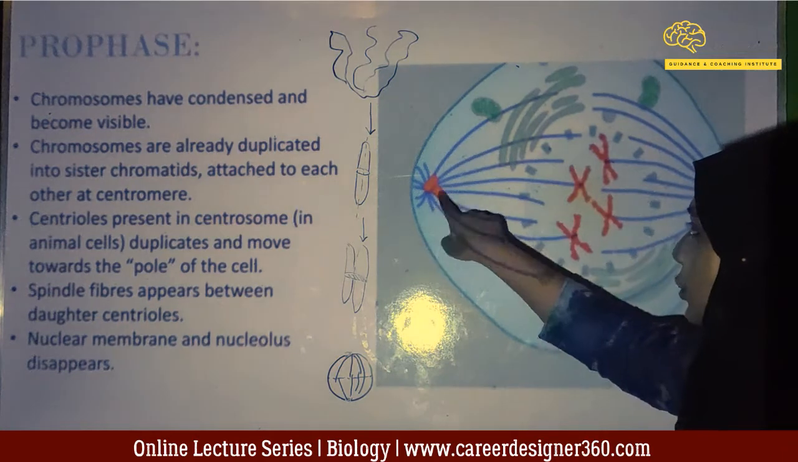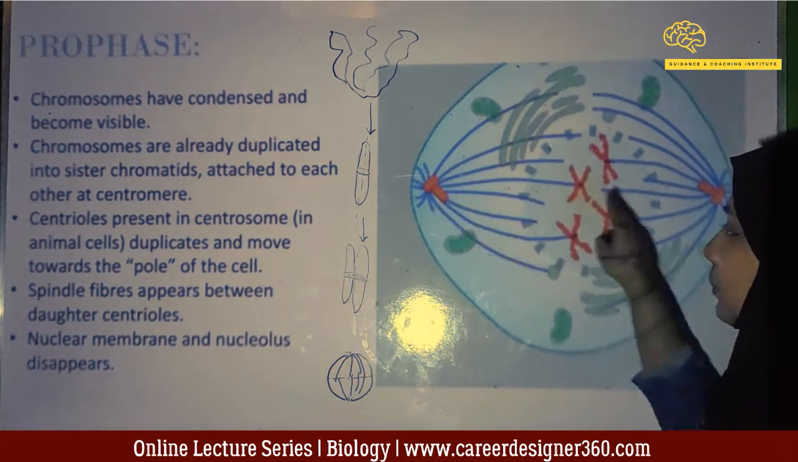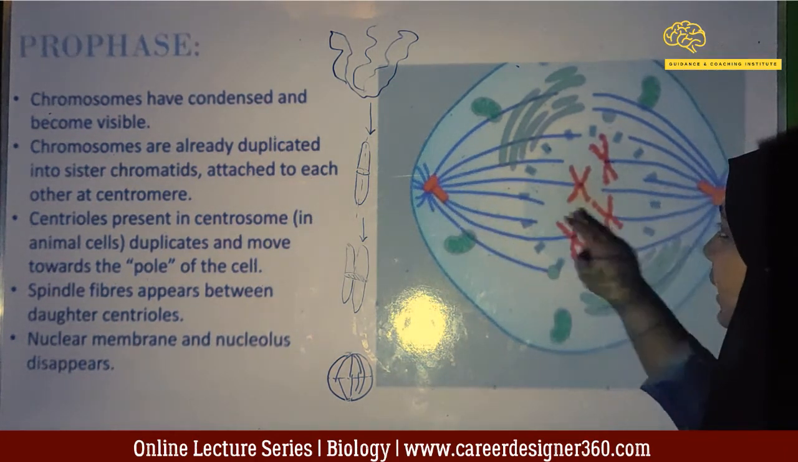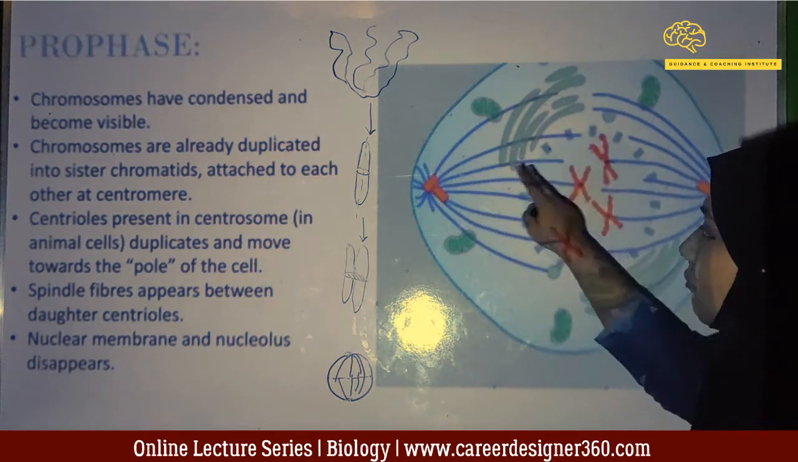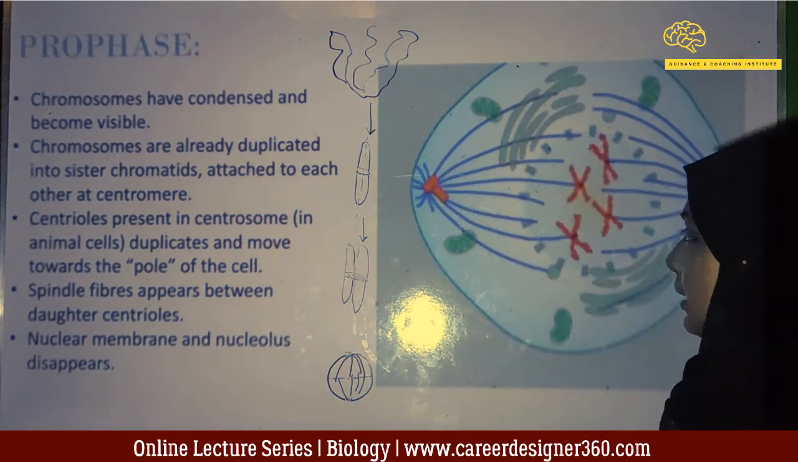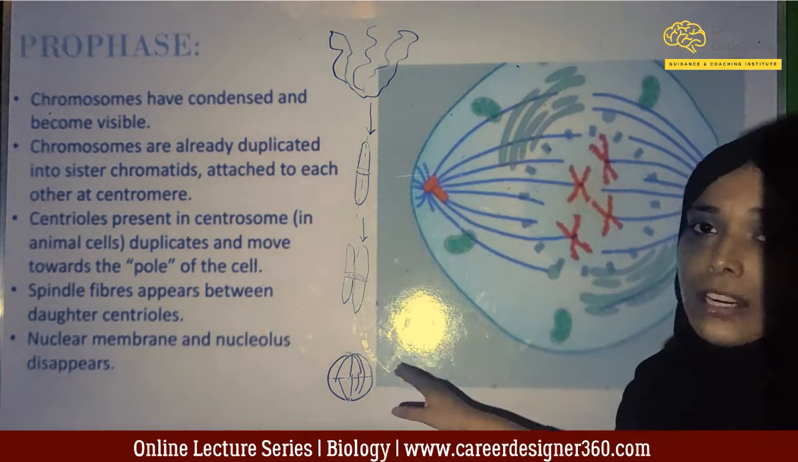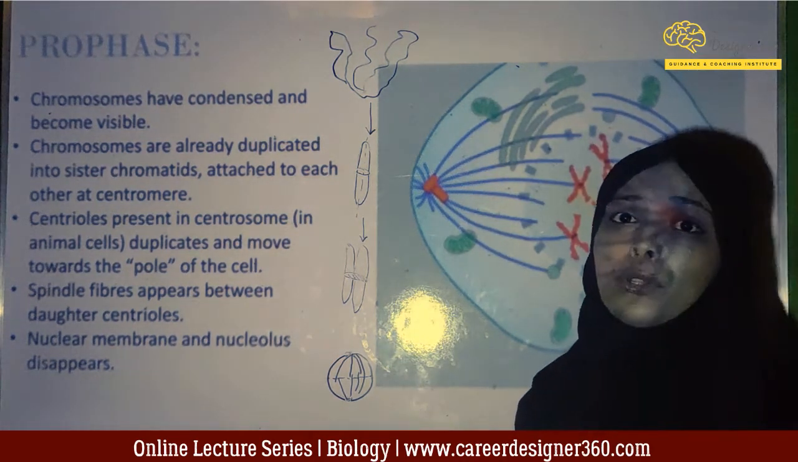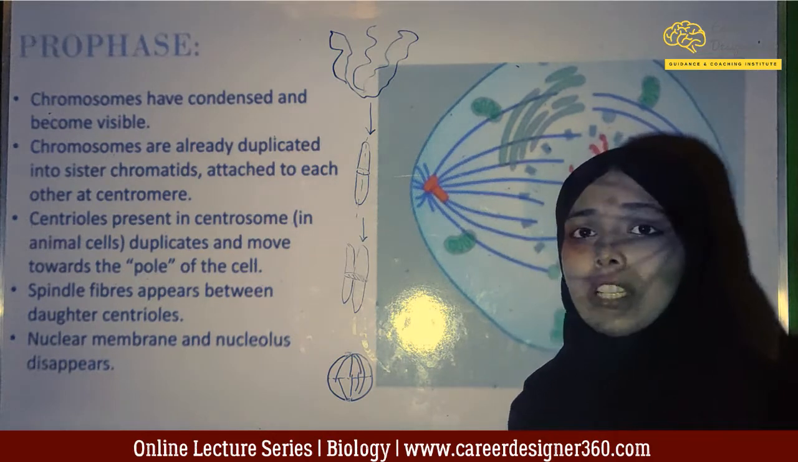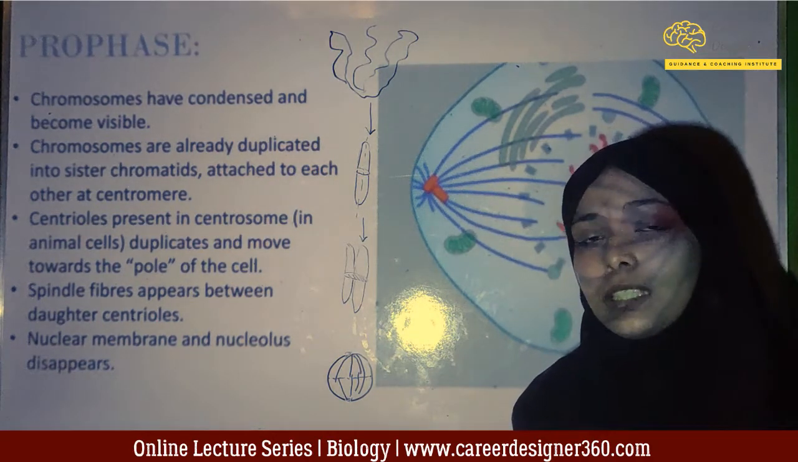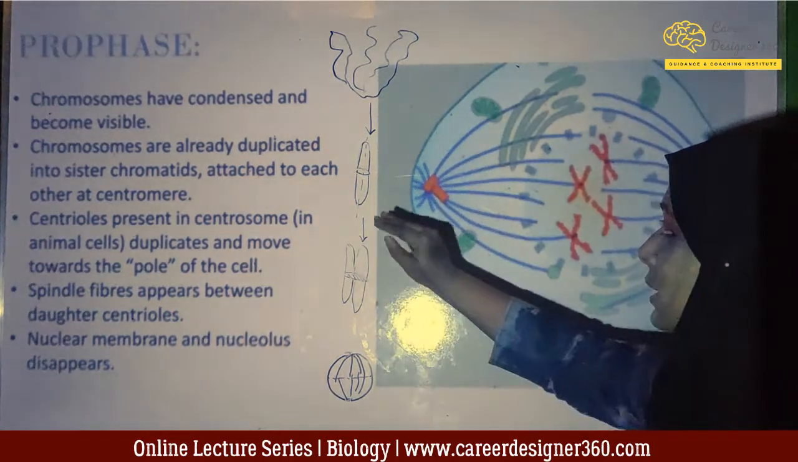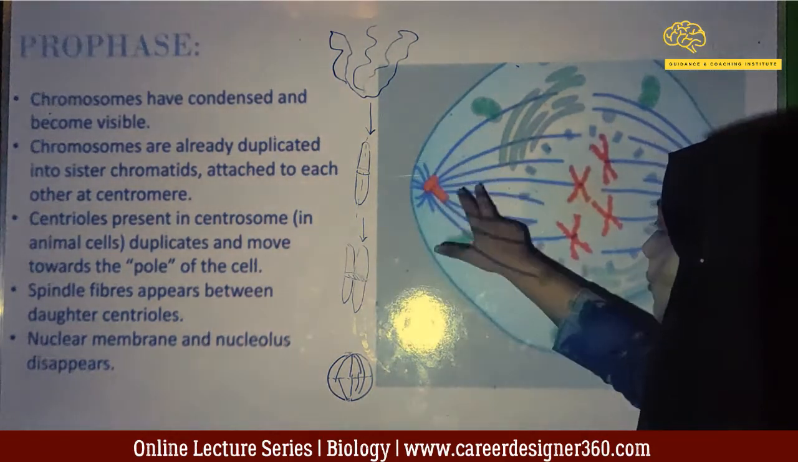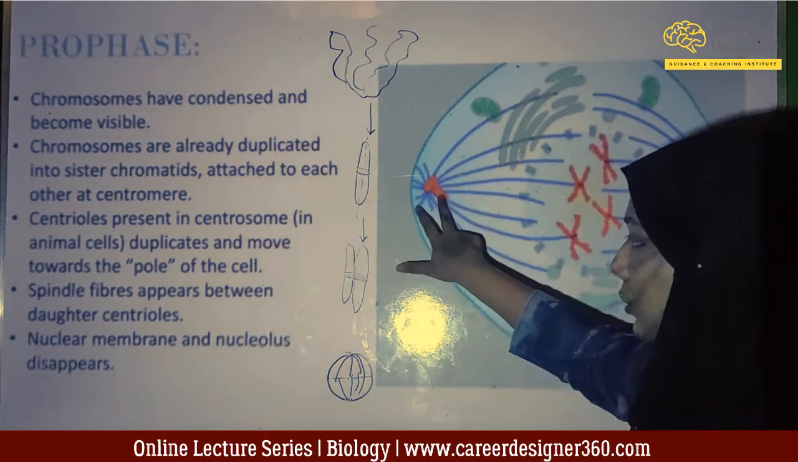These are the centrioles present at both the poles of the cell, and in between these two centrioles we have many spindle fibers. So this is a function of centrioles, that it produces spindle fibers. Later on we will see the function of spindle fibers, but right now we see that in prophase spindle fibers are produced by these centrioles.